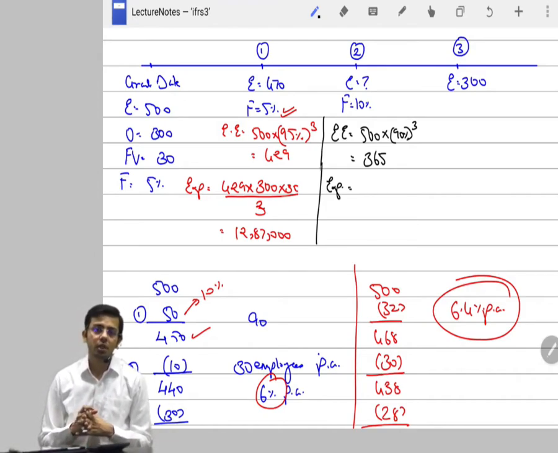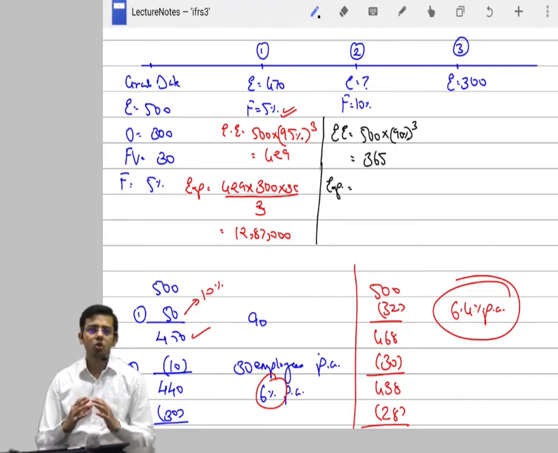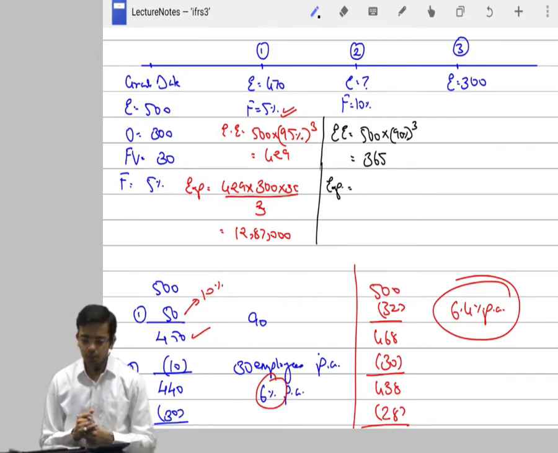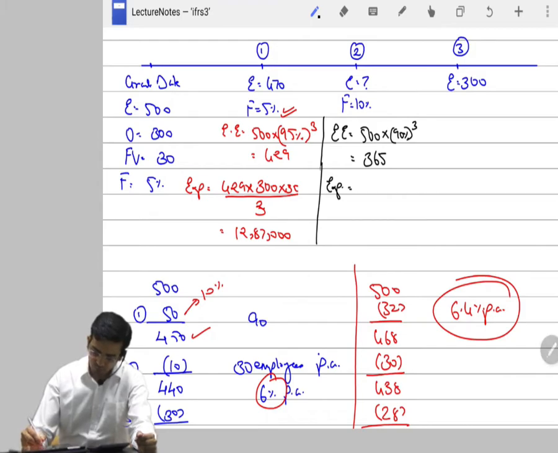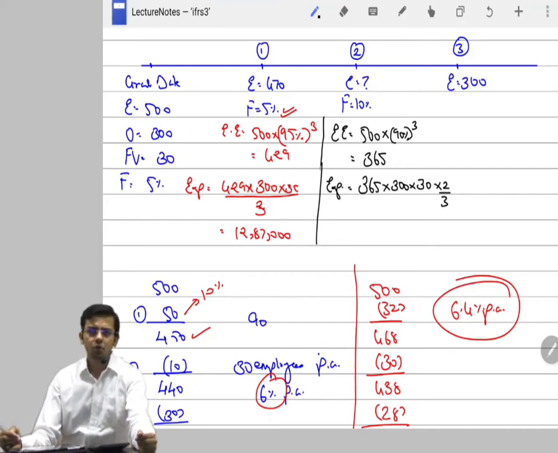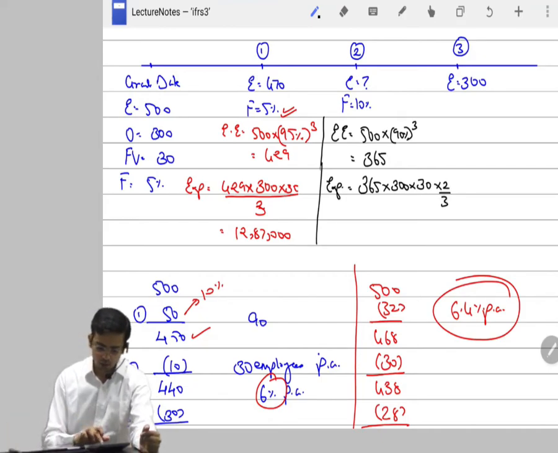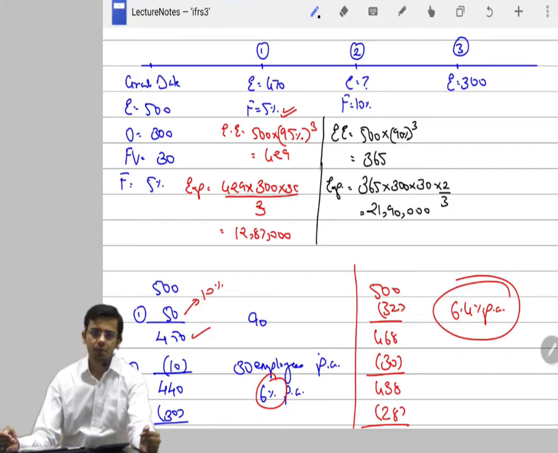So we are going to check the cumulative expense. Try to understand cumulative expense. Whenever there is a change in estimate, we try to determine the cumulative expense that should be booked up to this period. So it will be 365 employees, 300 options. We don't change the fair value, 30 into 2 by 3 cumulative, because 2 years of period have lapsed over the period of 3 years. So 365, 300, 30. The expense that should be booked till this point is 21,90,000. This is the cumulative expense.